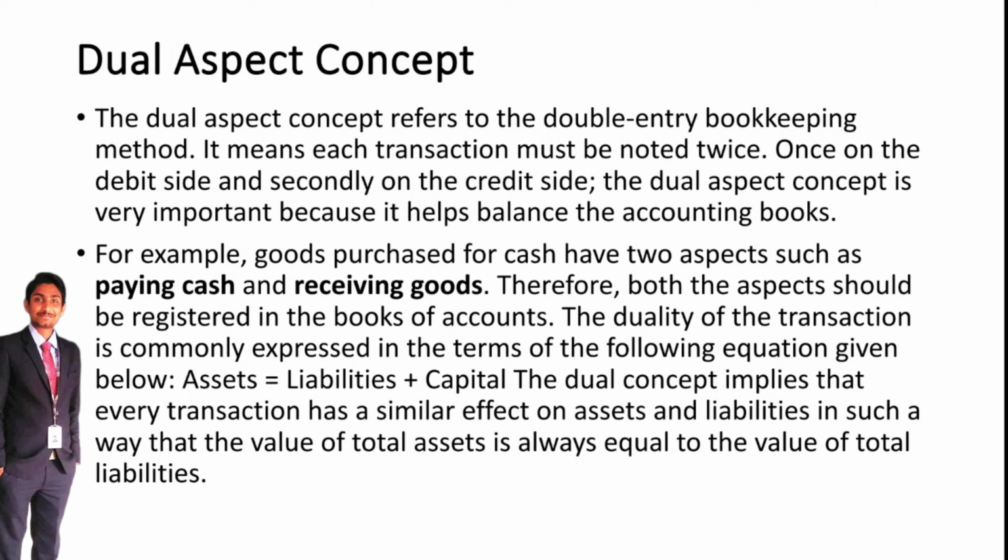The dual aspect concept means that for every transaction we need to identify two aspects: one is debit, another is credit. We need to record both aspects of a transaction. For example, goods purchased for cash.